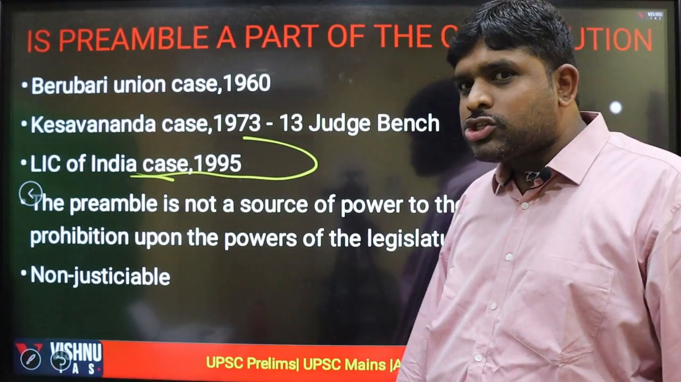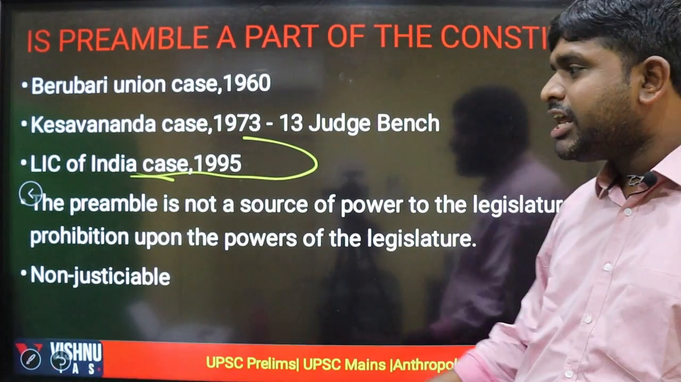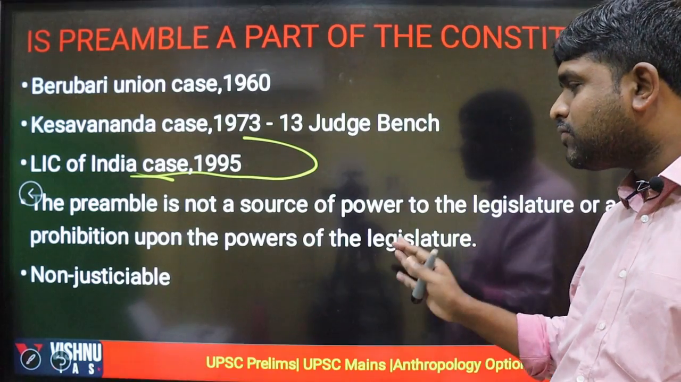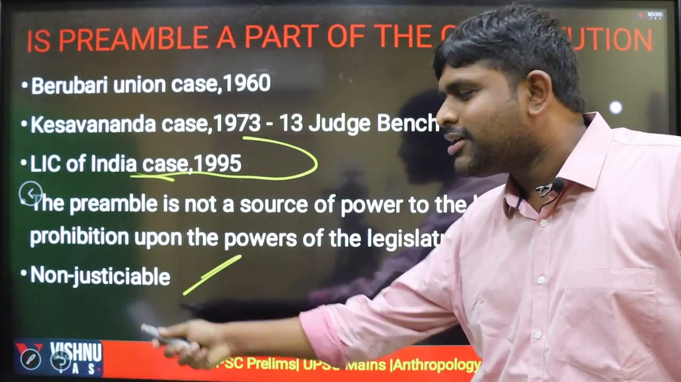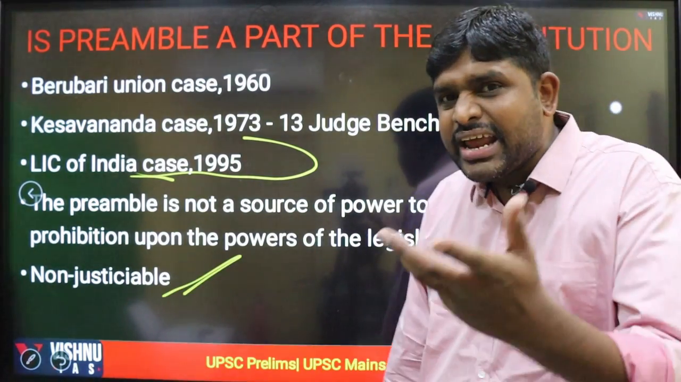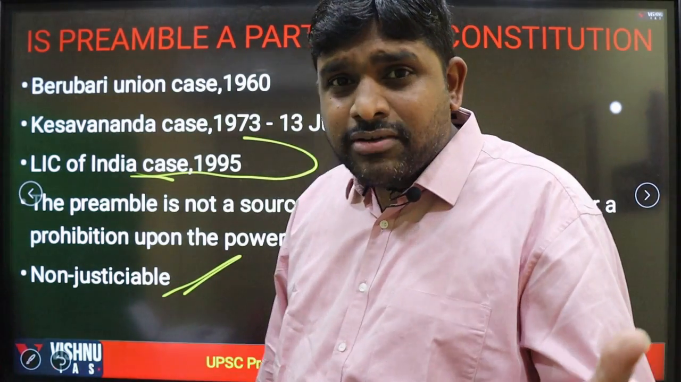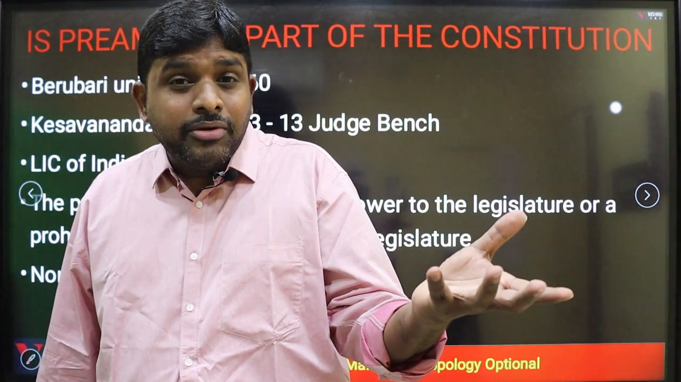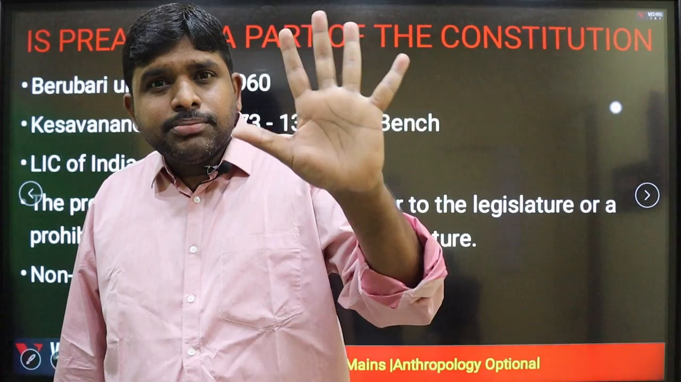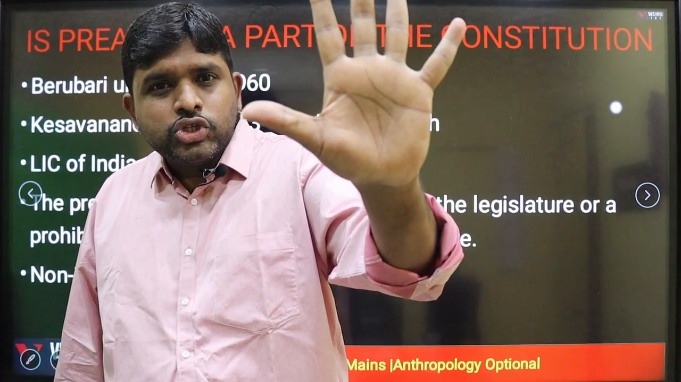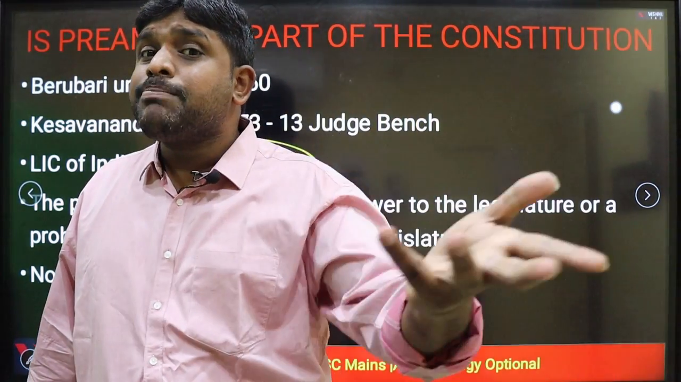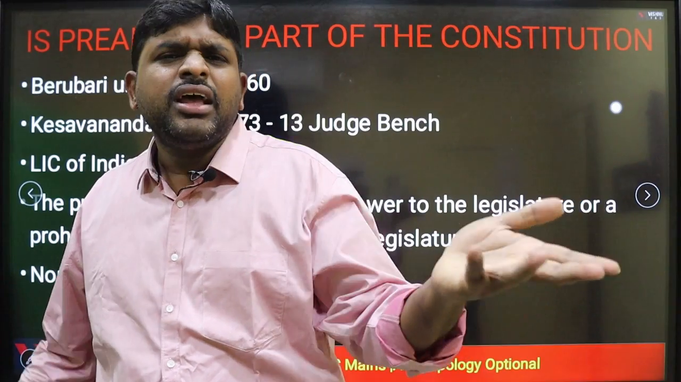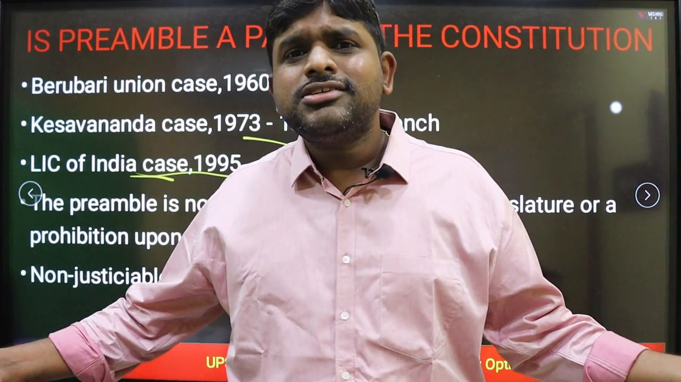The preamble is not a source of power to the legislature or a prohibition upon the powers of the legislature. Hence it is not justiciable. It is not giving any right. It is not prohibiting any powers. It is not prohibiting anyone from doing anything. It is just mentioning that yes, it is a part of the constitution, but itself doesn't give any power or any right. Hence it can be non-justiciable.